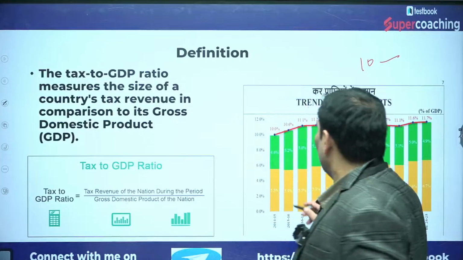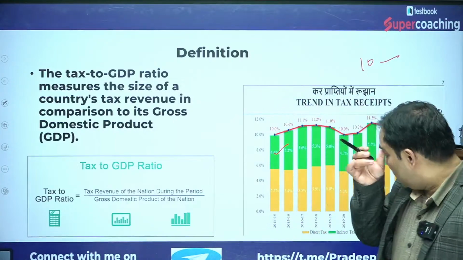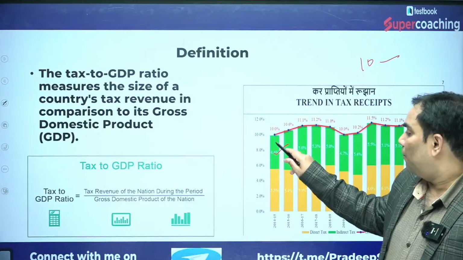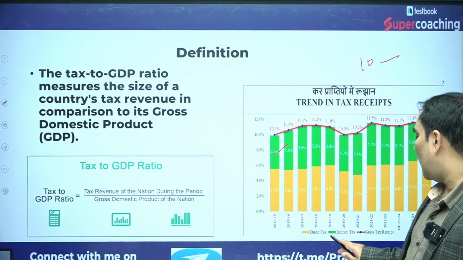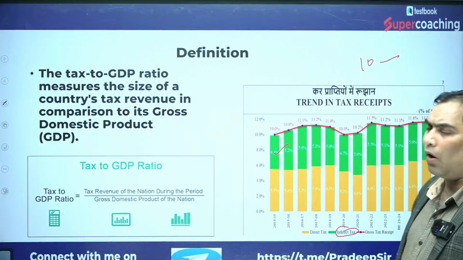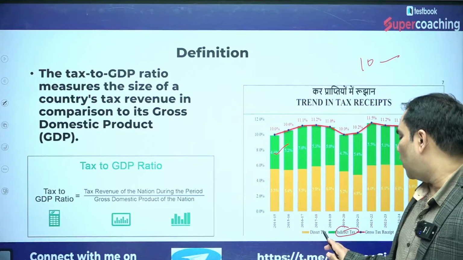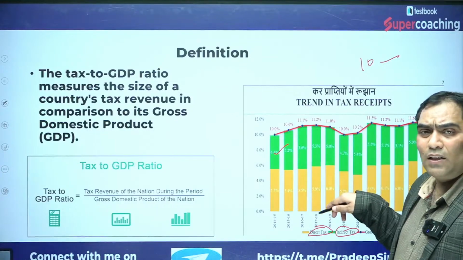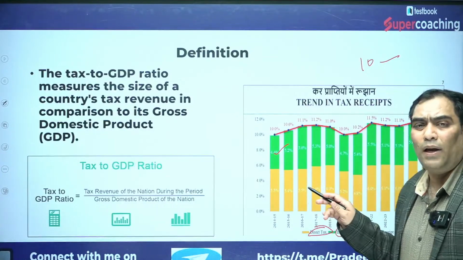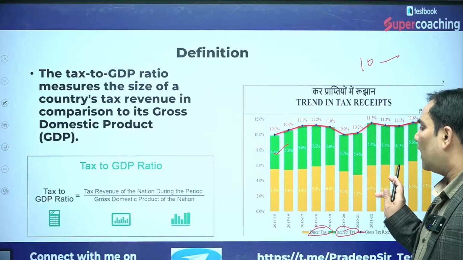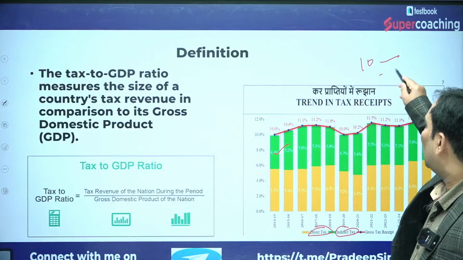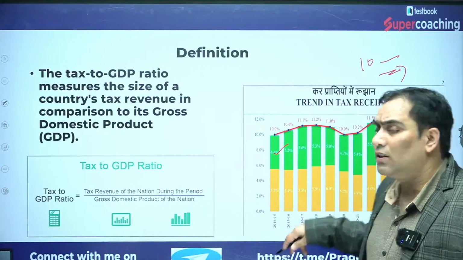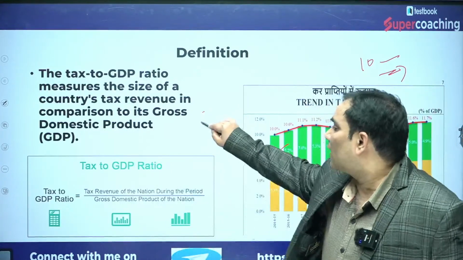This green is showing the contribution of indirect taxes, and yellow is showing the contribution of direct taxes. This figure is from the Budget at a Glance document. So be very clear that throughout the years, the collection of direct taxes is more in comparison to indirect taxes.